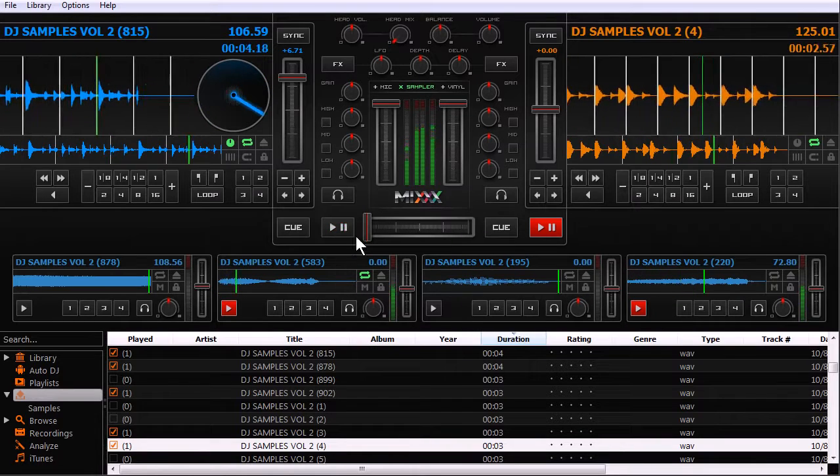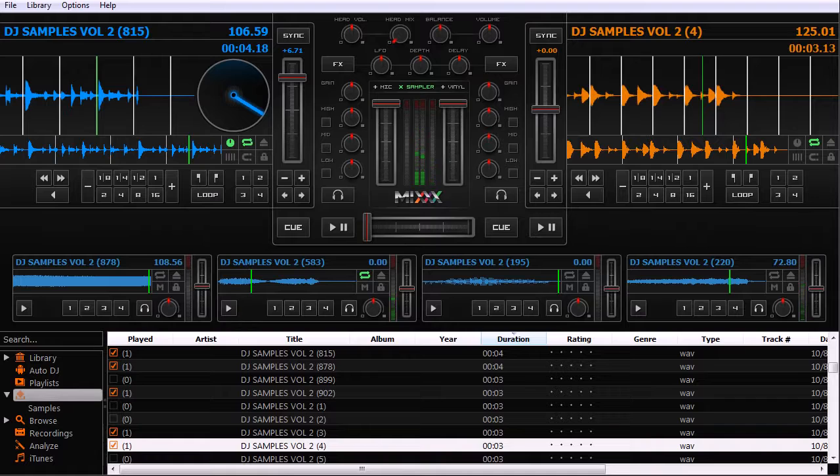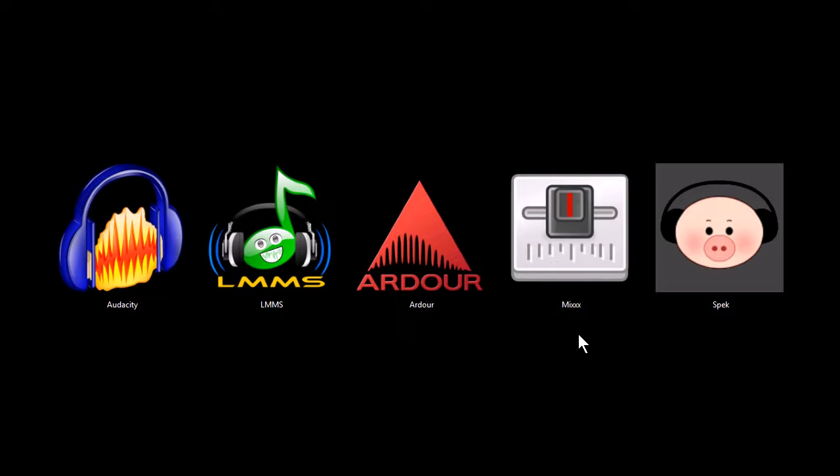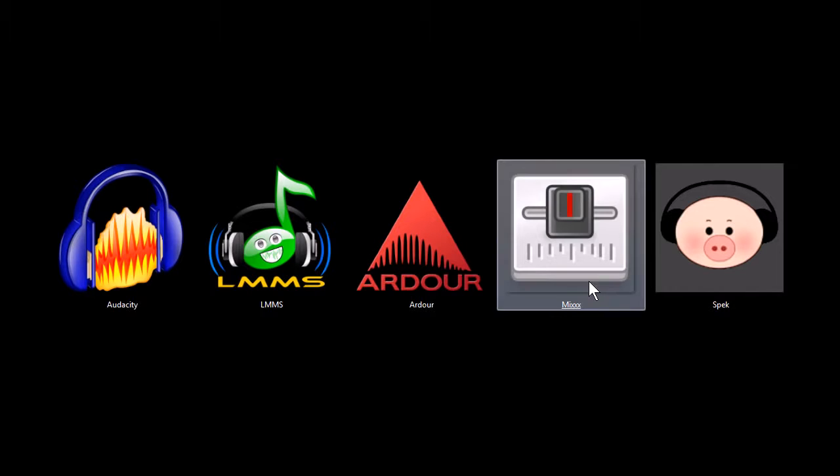You can export, you can save and record your files, your music that you create with it too, and you can also set it up to do like an auto DJ where you put in a bunch of songs and it'll jump to the next one and play and kind of mix your music together that way.